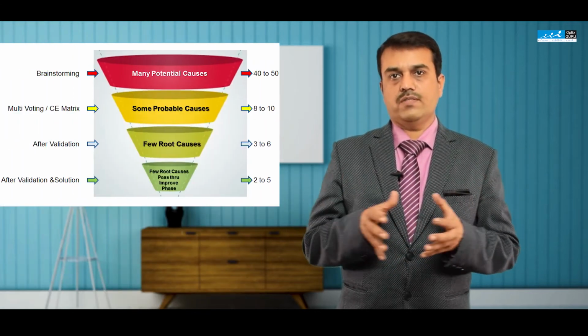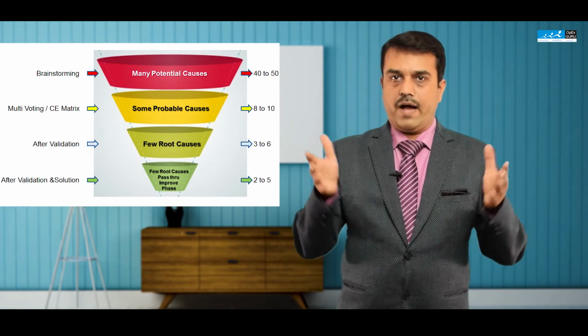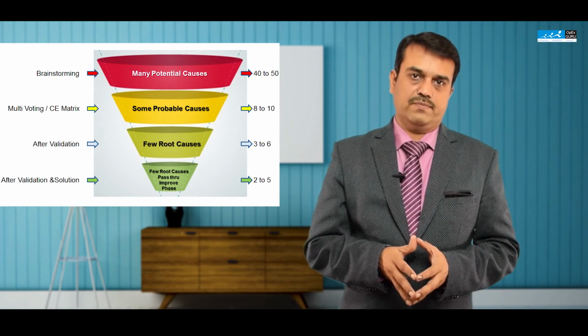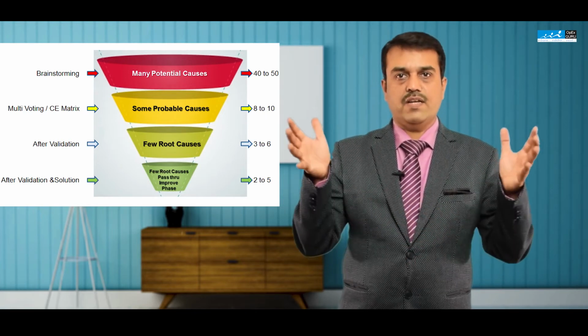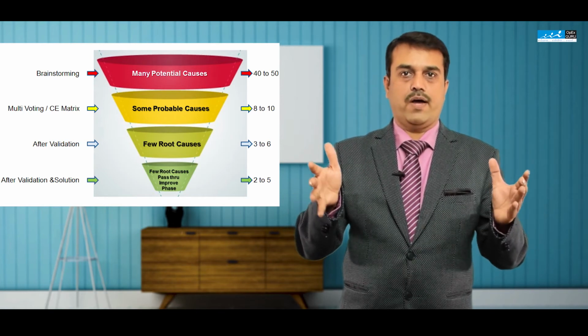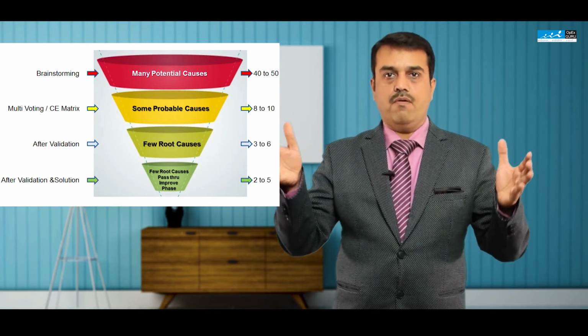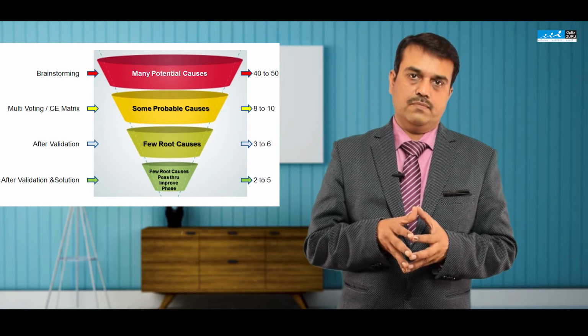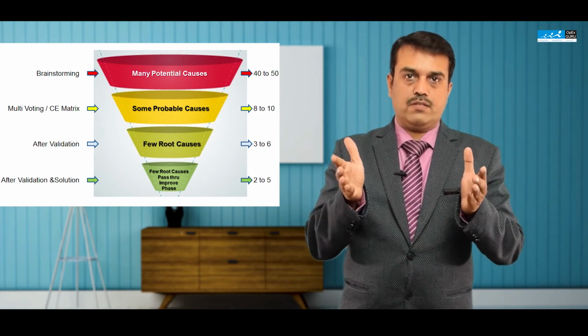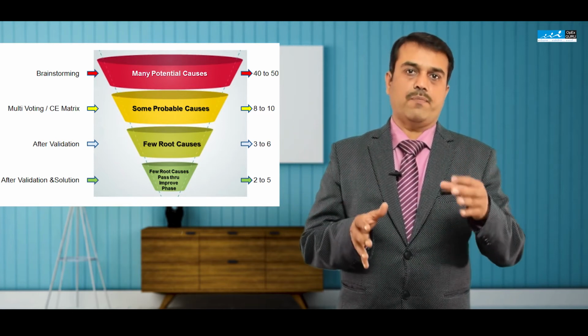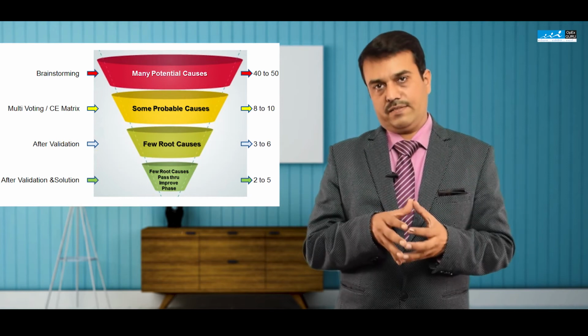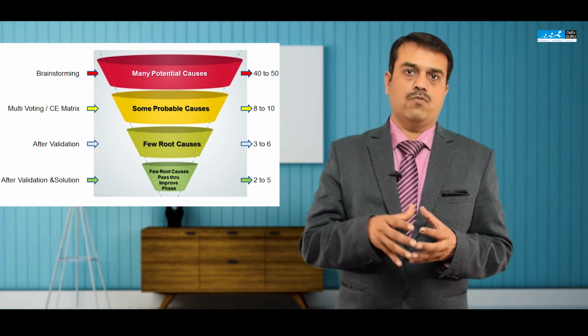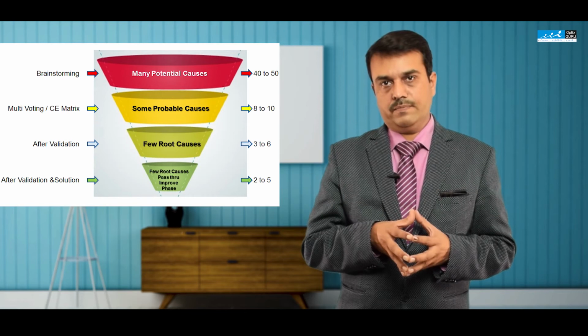So how do we follow this improve phase? Again, we follow a funneling process. Let's say for example, initially through brainstorming we will have around 20 to 25 solutions. Then we will filter down this to few solutions by performing cost benefit and risk analysis. Let's say we come down to around 8 to 10 solutions then.